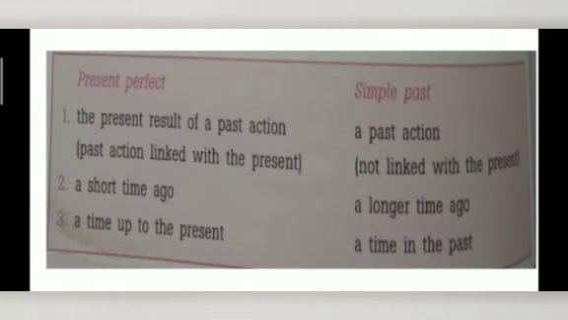Let's have a look at some of the important points. Number 1. In present perfect, we see the present result of a past action linked with the present. But in simple past, we see the past action not linked with the present. Number 2. In present perfect tense, the action is finished a short time ago, while in simple past, the action is finished a longer time ago. Number 3. In present perfect tense, we see a time up to the present, and in simple past, we see a time in the past.